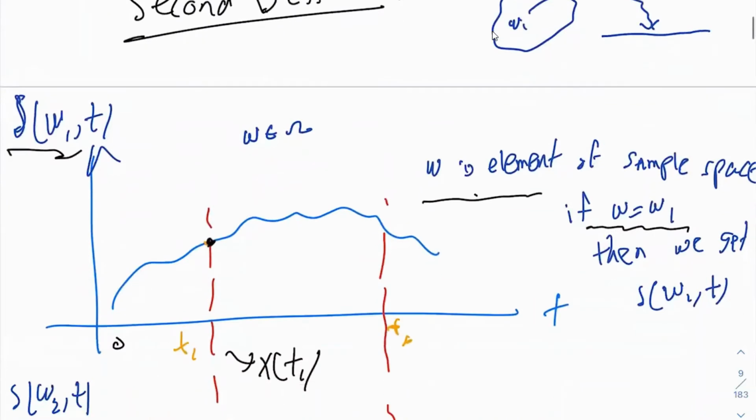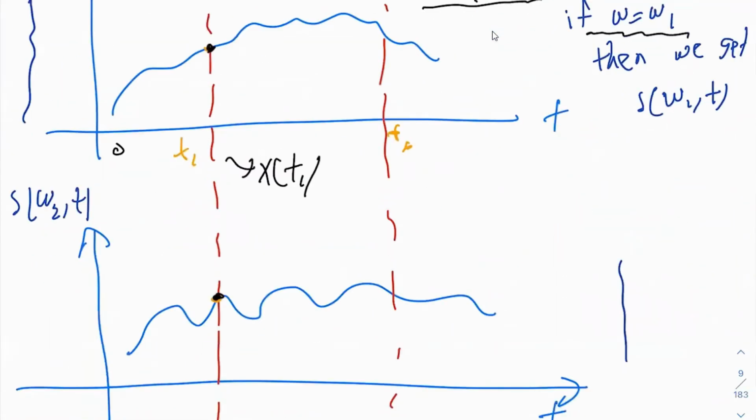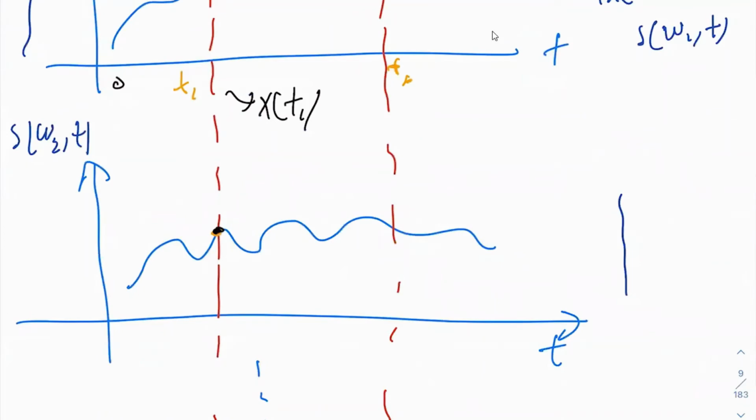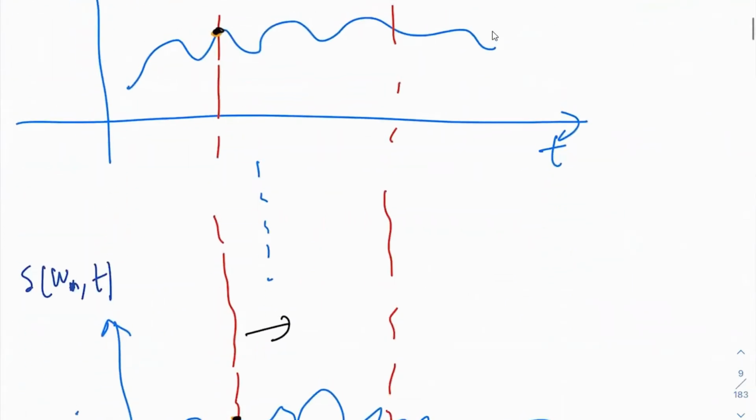As I wrote here, if omega is equal to omega 1, then what do we get? We get one of these. We get either this one. If we get omega equal to omega 2, we get this one, right? We get S of omega 2, t. If we let omega equal to omega n, then we get this one, right?